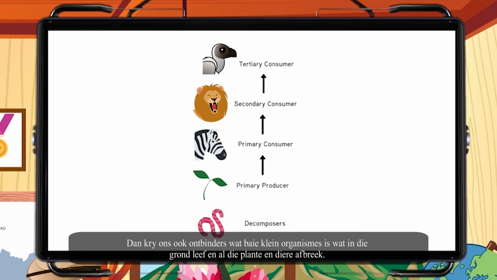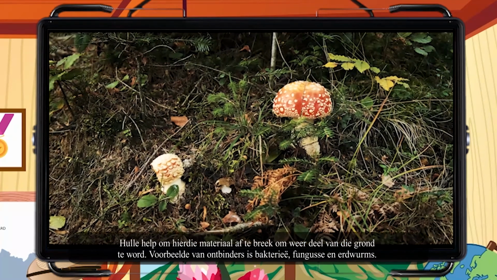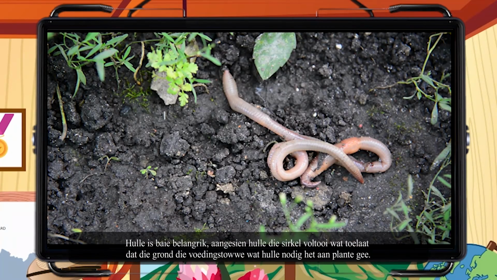break down all the plants and animals. They help break this material down to become part of the soil again. These could be bacteria, fungi, and earthworms. They're very important as they close the circle that allows soil to give plants the nourishment they need.